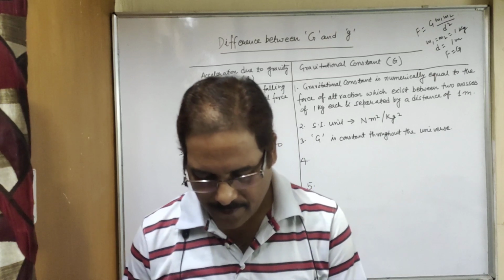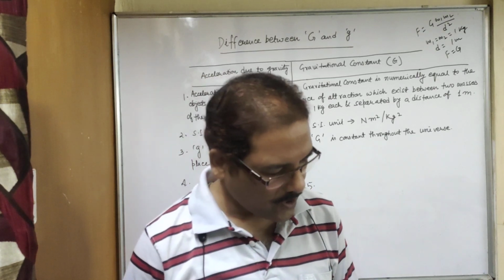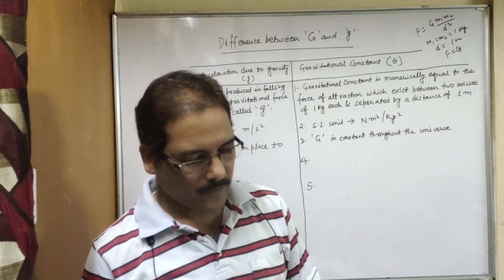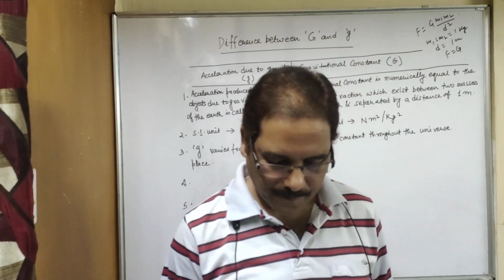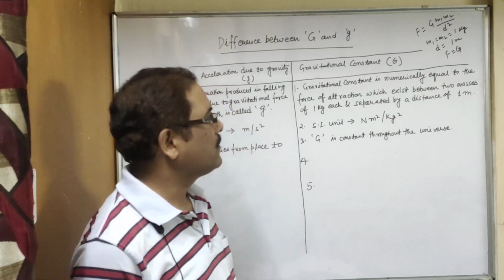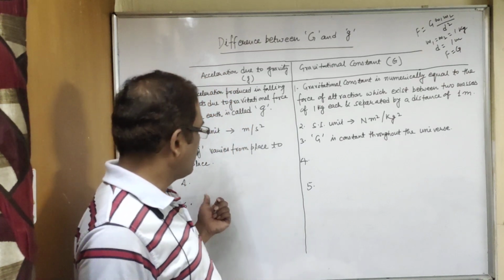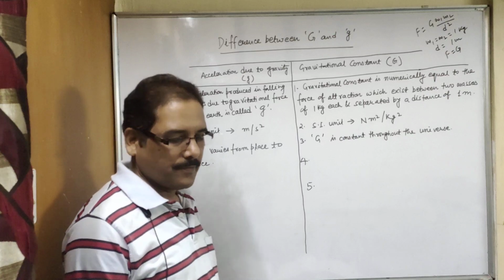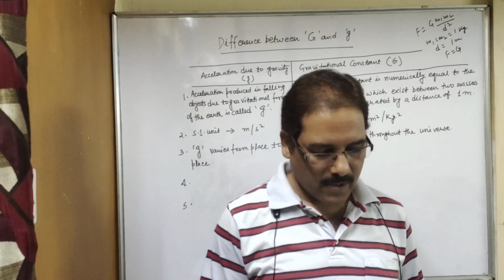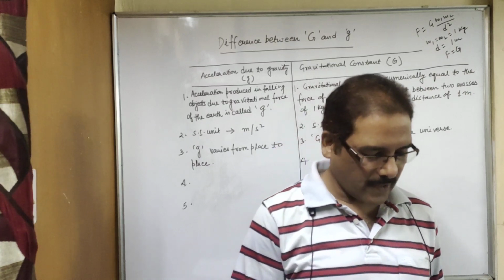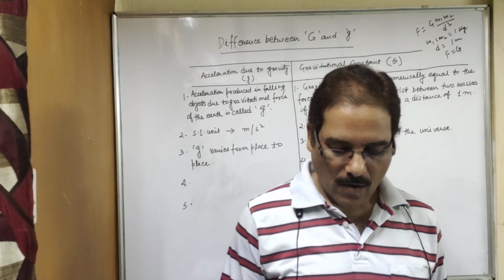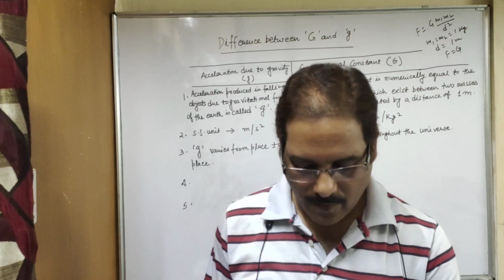Now we will discuss the next topic, that is equations of motion for freely falling bodies. If you go through the book, you will be able to write the fourth and fifth differences. It is not so tough, isn't it? So children, you will complete this task, and then we will discuss a very important topic, that is equations of motion for freely falling bodies.